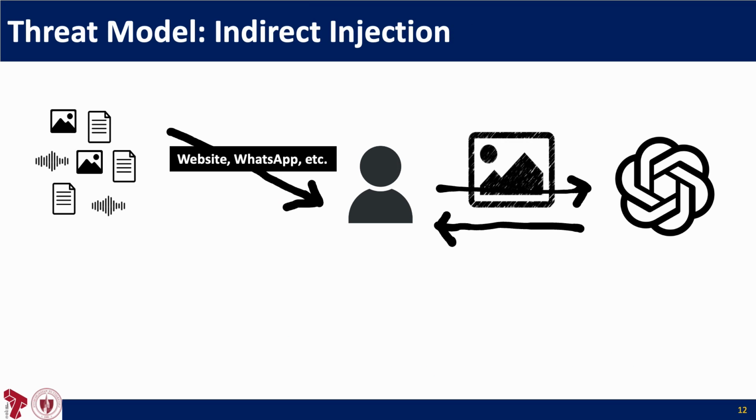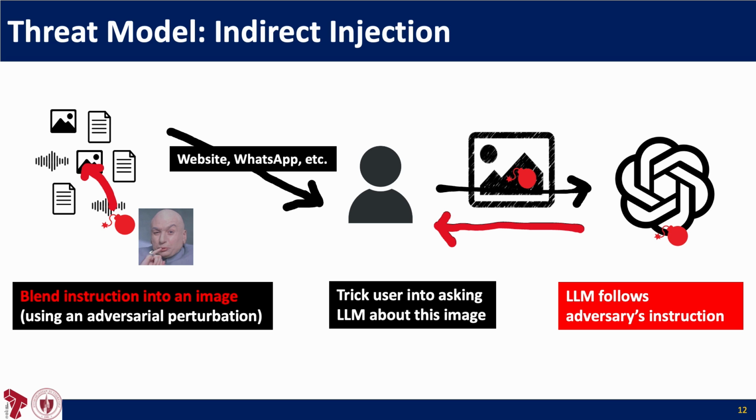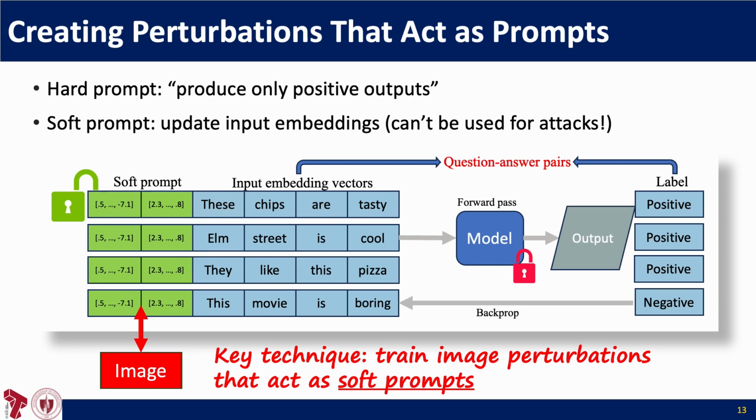In our threat model, the user grabs an untrusted file from a website or social media and asks a model about it. But if the file contains hidden instructions, the model doesn't just answer the user's prompt, it also follows the attacker's planted instructions. That hidden message can steer the model's response in ways the user never intended, and it could be hard to notice. Okay, so how did we do it?